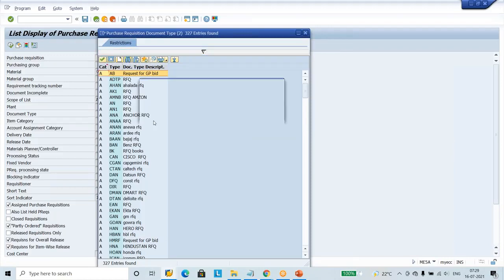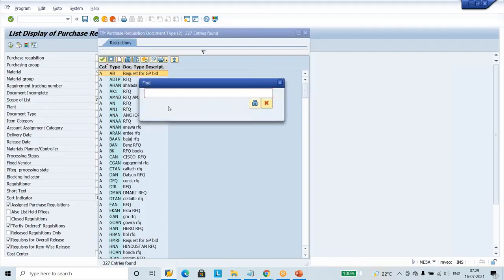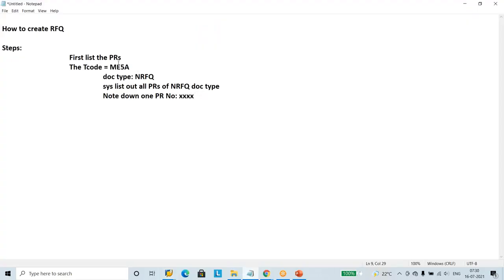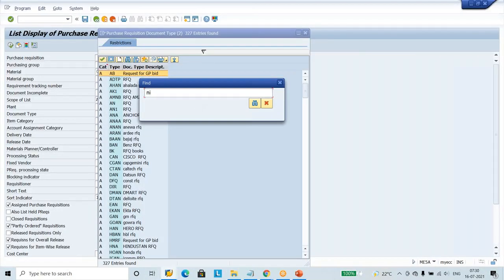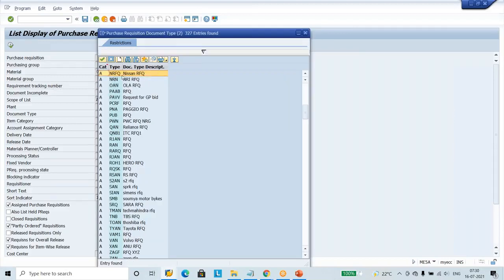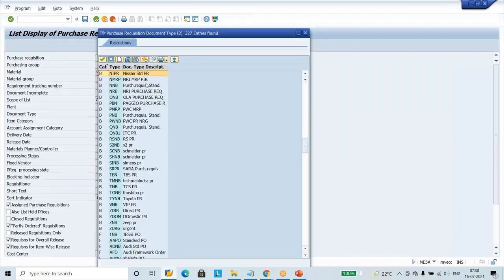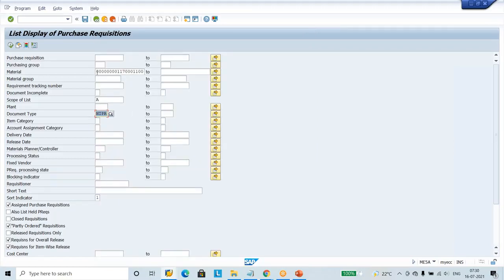Oh, sorry, I did not filter properly. My apology. We are looking for PRs now, not RFQs. Very sorry. See, the topic is RFQ, but here we are looking for PRs, so this is not RFQ. My apologies, sir. The system does not make mistakes; people make the mistakes. Nissan. First it is showing RFQ. It's okay. Click find Nissan standard PR. This is ours, NIPR. Remove this, sir.